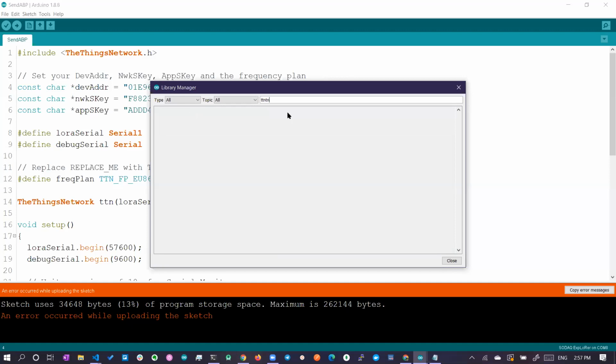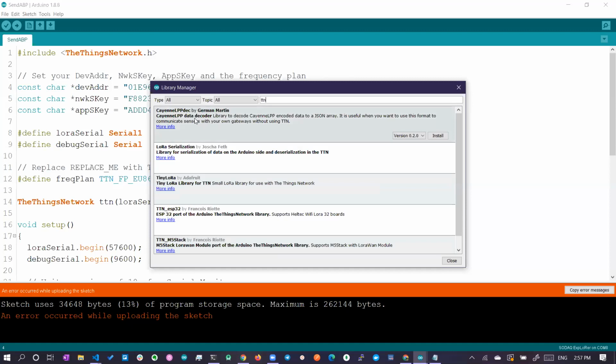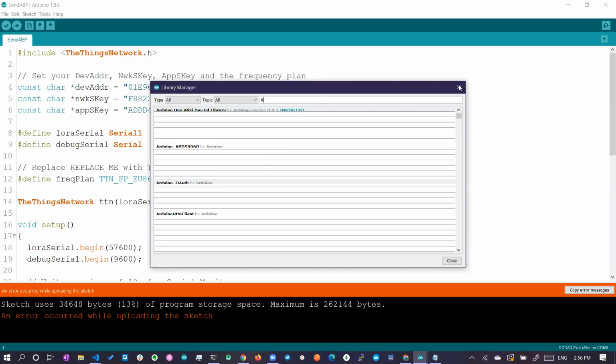So go to Arduino, go to Library Manager, and search for TTN. Once you search for TTN, you will get The Things Network libraries, like you can see here, Kenny LLP, or the TTN ESP32. For all these boards you will have the libraries. That library I've already installed, so let's close this. We can search for The Things Network Arduino library, or else the SODAQ library, and get it installed.